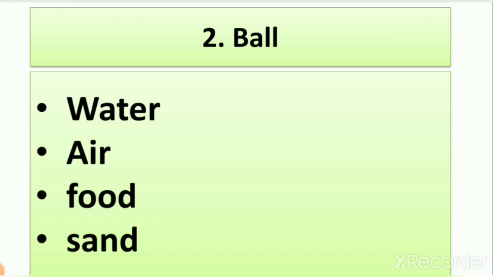We have 4 options: water, air, food and sand, right? From these 4 options, which thing can we feel in a ball? Water? No. Food? Do you see anywhere a ball filled with food? No. Sand? No.